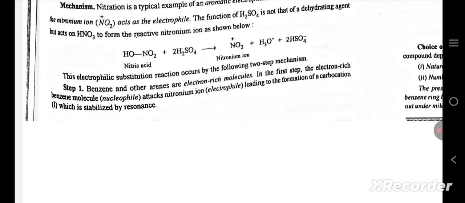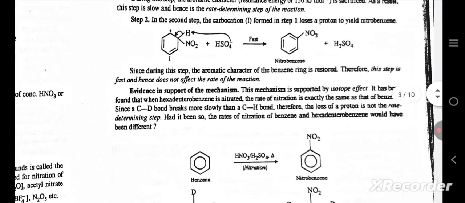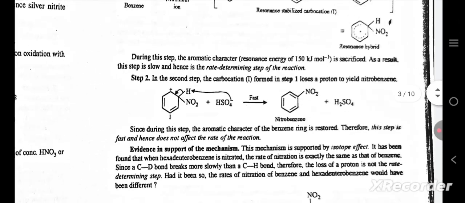Benzene and other arenes are electron-rich molecules. In the first step, the electron-rich benzene molecule, the nucleophile, attacks the nitronium ion electrophile, leading to the formation of a carbocation, which is stabilized by resonance. During this step, the aromatic character, resonance energy of 150 kJ/mol, is sacrificed. As a result, this step is slow and hence is the rate determining step of the reaction.